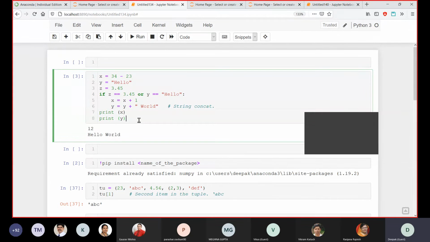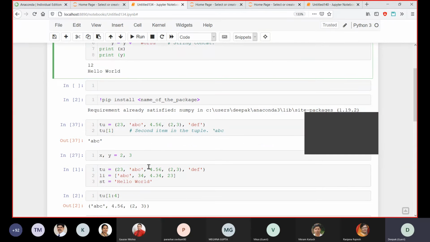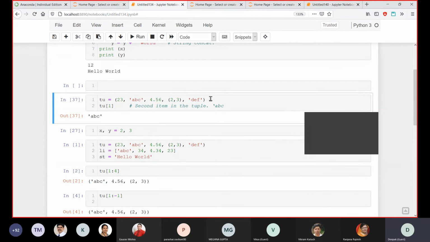I think I will show you all the shortcuts, or maybe I will send you the detailed list of shortcuts, because it's very tough to explain all the shortcuts over here. In fact, there are shortcuts to delete the cell. For example, if you want to delete this cell, you can press escape and press double D. You can see this is deleted. Double D will delete the cell. Sorry, escape, then double D only after escape.